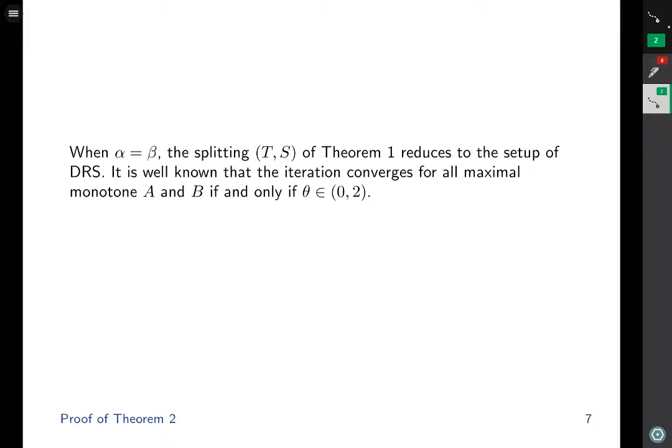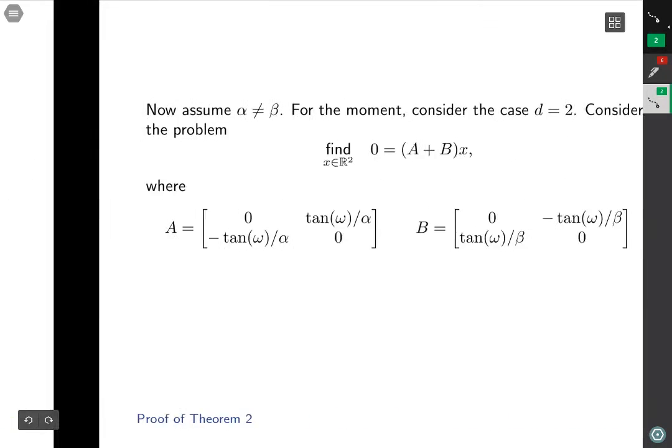Now let's start the proof. When alpha is equal to beta, the splitting of Theorem 1 reduces to the setup of DRS. It is well known that DRS converges for all maximal monotone operators A and B if and only if theta is between 0 and 2.